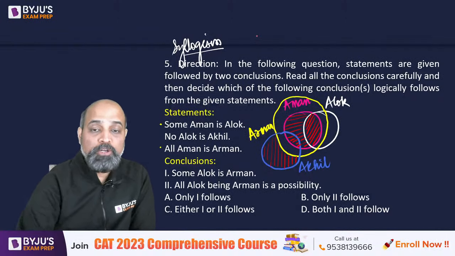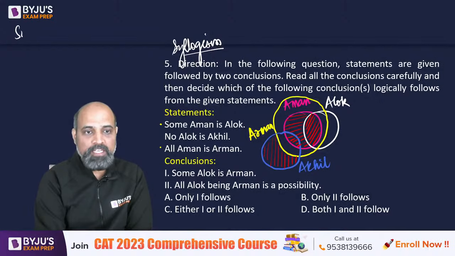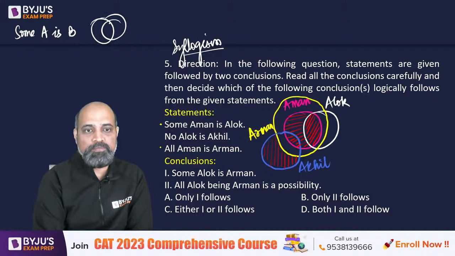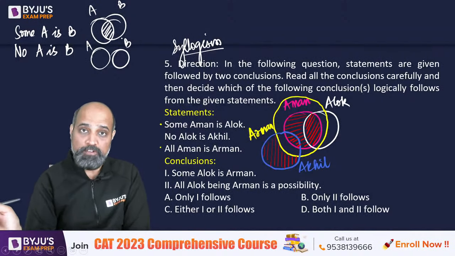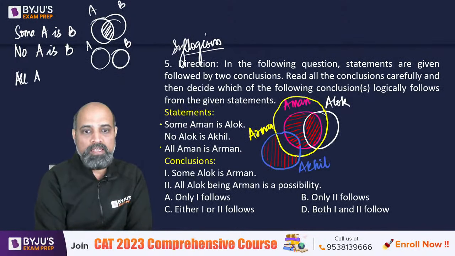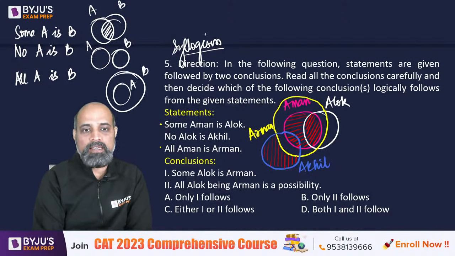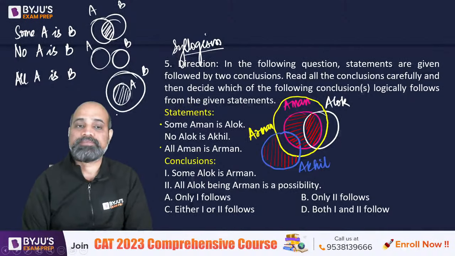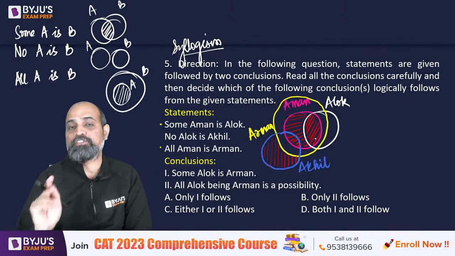So people who are doing it for the first time, please remember, if you are given some A is B, this is the diagram you draw, and this is the region that should exist. When it is given as no A is B, that means they should be completely away from each other, known as disjoint sets. And when you have all A is B, then A is going to lie inside B, and this is the common region. Clubbing these three together, this figure is formed.